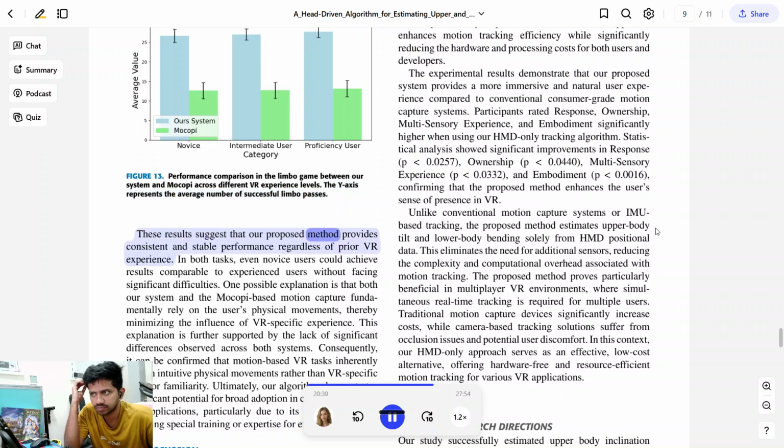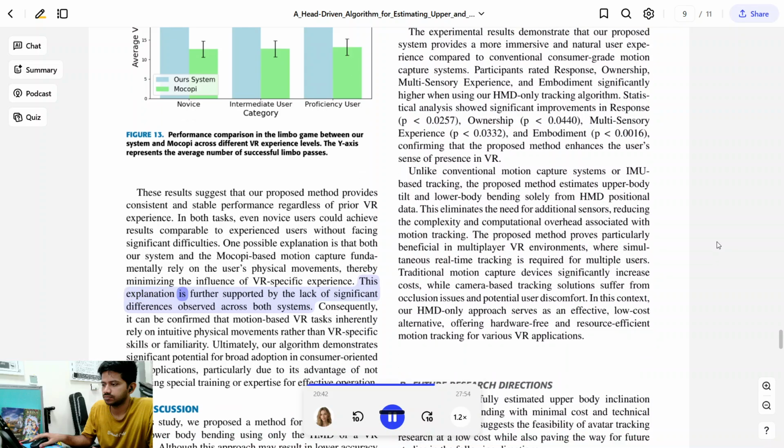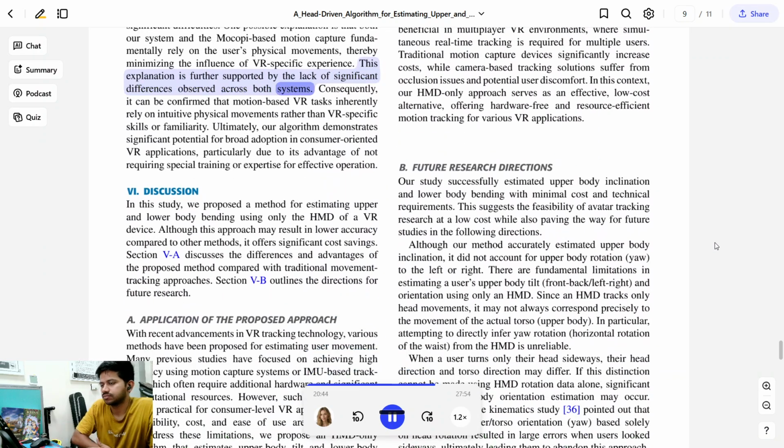These results suggest that our proposed method provides consistent and stable performance regardless of prior VR experience. In both tasks, even novice users could achieve results comparable to experienced users without facing significant difficulties. One possible explanation is that both our system and the Mocopi-based motion capture fundamentally rely on the user's physical movements, thereby minimizing the influence of VR-specific experience. This explanation is further supported by the lack of significant differences observed across both systems. Consequently, it can be confirmed that motion-based VR tasks inherently rely on intuitive physical movements, rather than VR-specific skills or familiarity. Ultimately, our algorithm demonstrates significant potential for broad adoption in consumer-oriented VR applications, particularly due to its advantage of not requiring special training or expertise for effective operation.